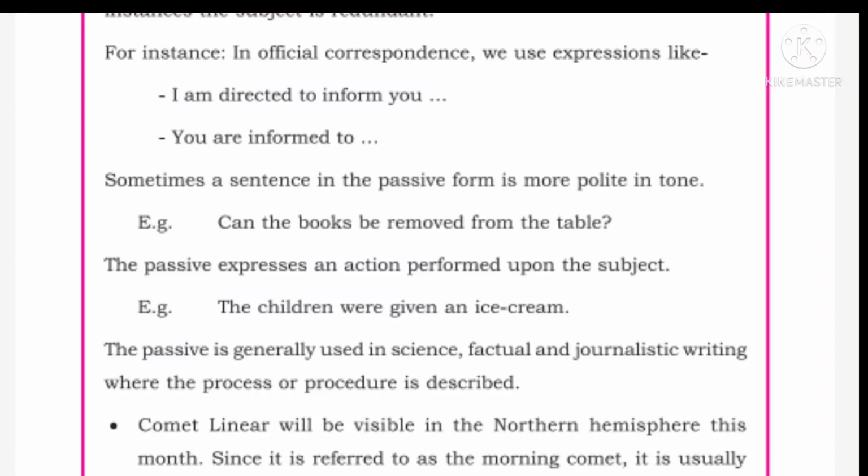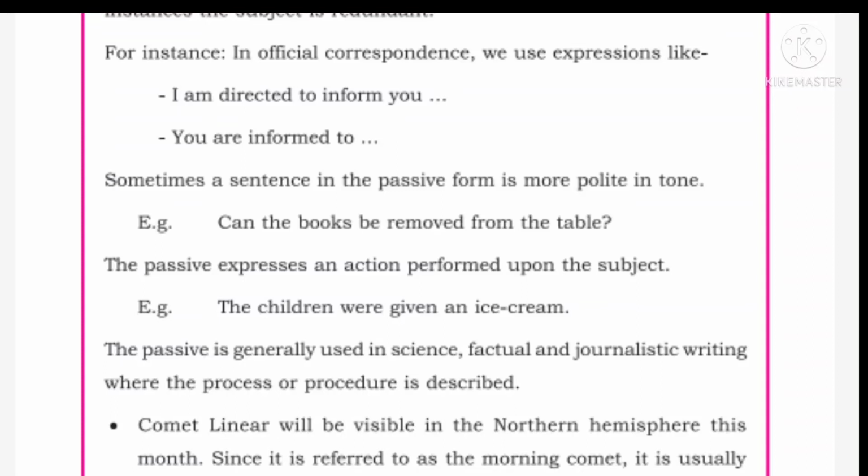Next, a more polite form: you can say, "Can the books be removed from the table?" You are asking whether the books can be removed from the table. Whom you are asking is not mentioned here. So this sentence is in passive voice.